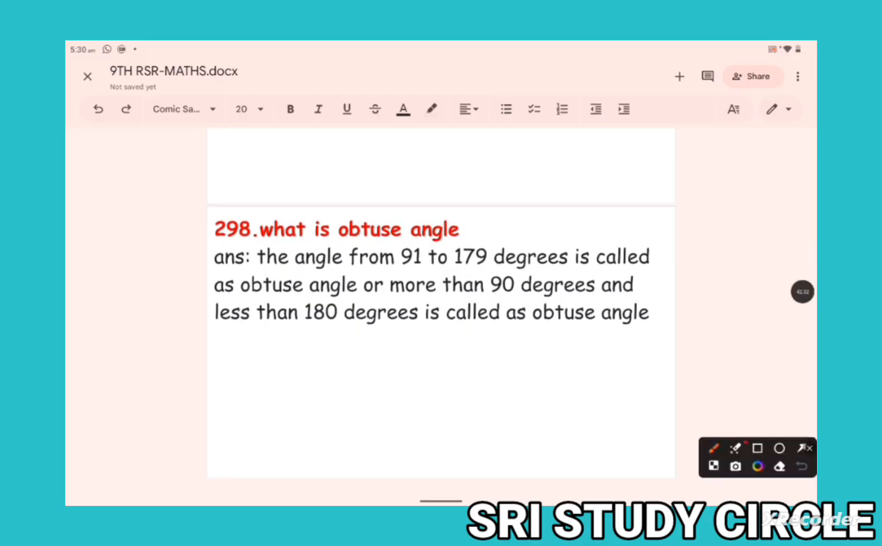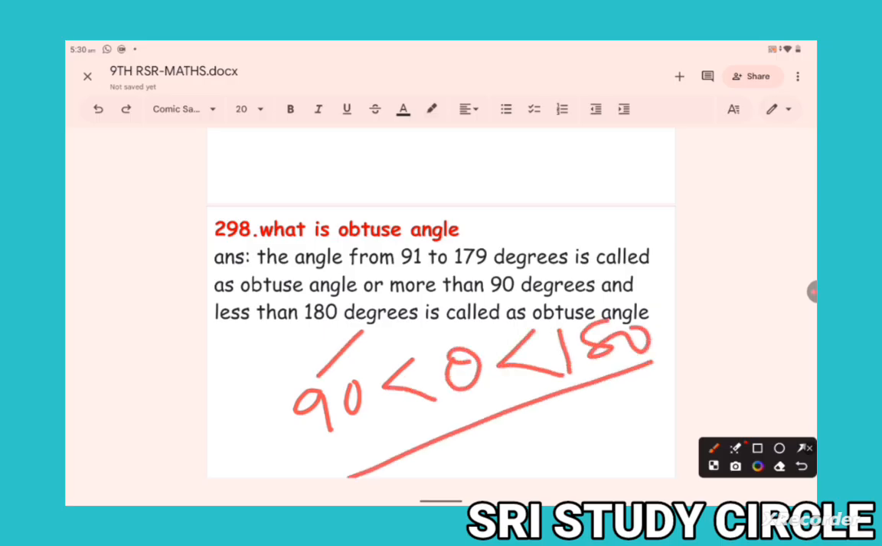What is an obtuse angle? The angle lies in between 90 to 180. 90 degrees less than theta less than 180. That means more than 90, less than 180. The angle which is more than 90 and less than 180 degrees is called obtuse angle. So this one is the obtuse angle. This one is known as acute because it is less than 90. Exactly this one, right angle.